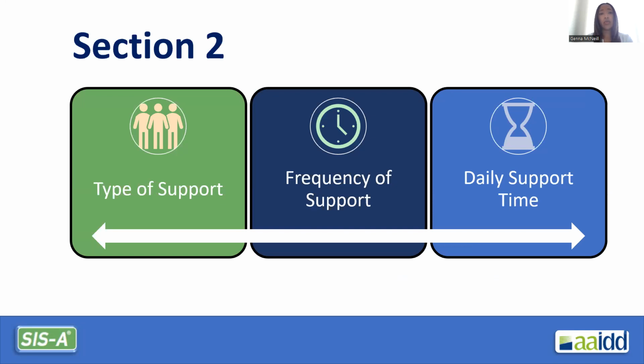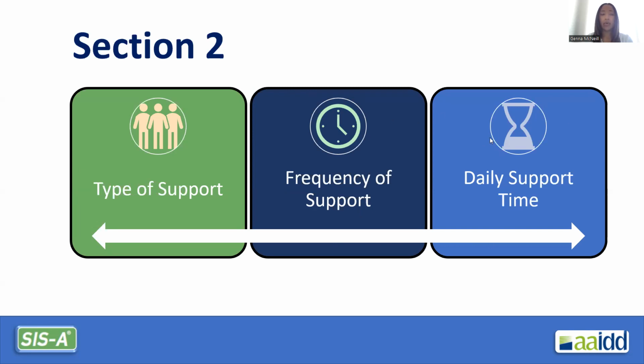Just like Section 1, Section 2 has its own rating key, and it focuses on the type of support, the frequency, and the daily support time. For type of support, what extraordinary support would be needed for success in this activity? For frequency of support, if the person were to engage in the activities on a regular basis over the next several months, how often would support be needed?